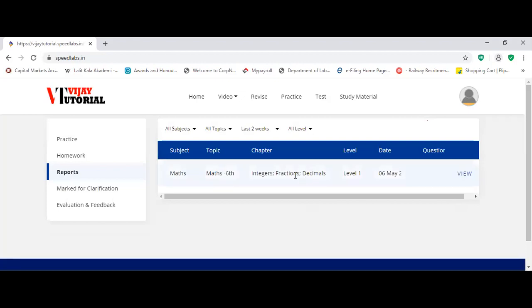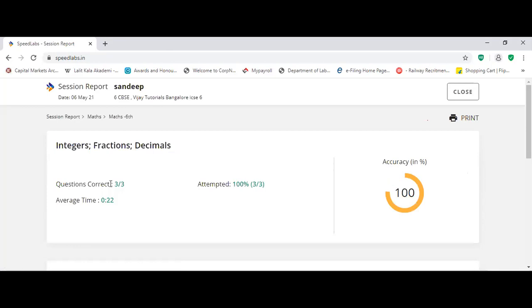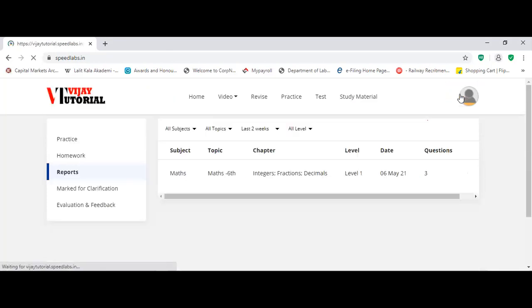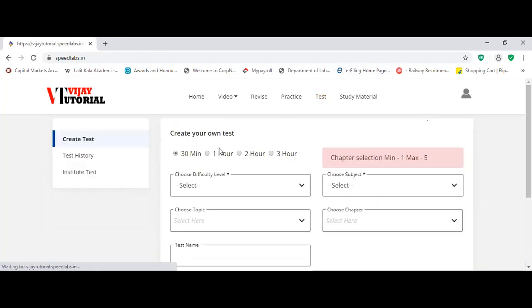See, in maths you practiced fractions and decimals. You can view your reports. That time you attempted 3 questions, 3 are correct, 100%. Yes or no? And the next is the test column. In the test column, you can go with your own test, 30 minutes, 1 hour test. Suppose you want to create one test, easy or medium. After going through any chapters, you can create.